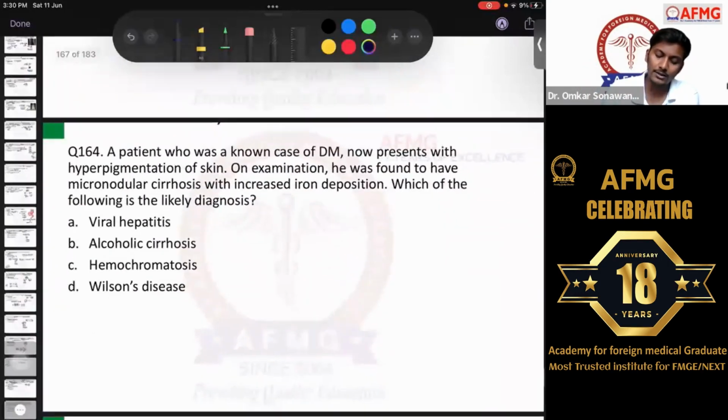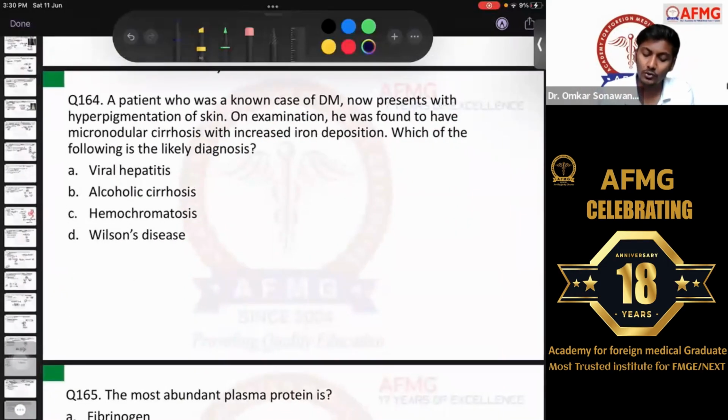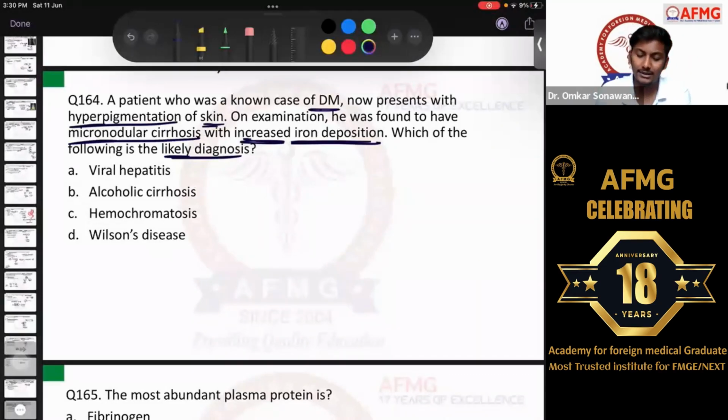Moving further, 164. A patient who was a known case of diabetes mellitus now presents with hyperpigmentation of skin. Again, a question discussed multiple times. On examination, he was found to have micronodular cirrhosis with increased iron deposition. Which of the following is the most likely diagnosis? I hope this was easy. A patient having pancreatic dysfunction, and therefore he develops diabetes mellitus along with hyperpigmentation of skin. And this hyperpigmentation is usually due to activation of the melanocytes.